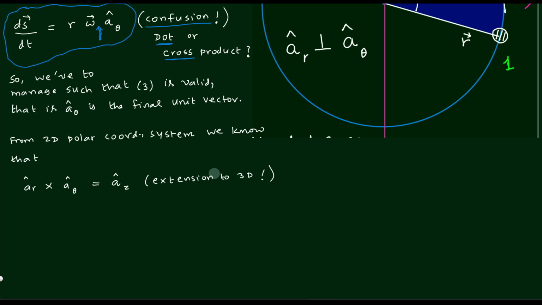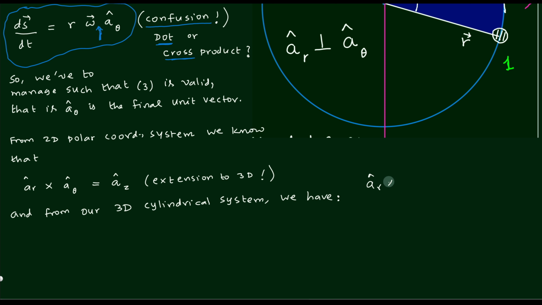Here you have to pay attention: when you are considering 2-dimensional motion, the cross product automatically takes you to the 3rd dimension. So even though you are talking about 2 dimensions, the angular velocity will take you to the 3rd direction. Therefore you consider the 3-dimensional cylindrical system, then you write similar equations for the unit vectors. That's what I am writing.